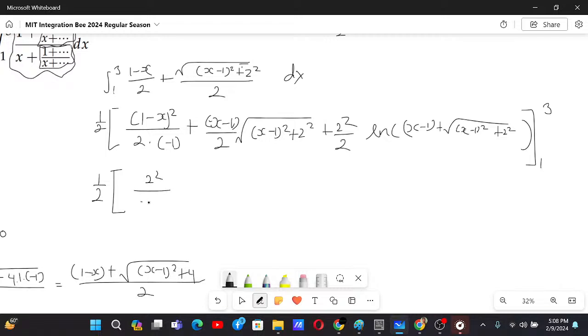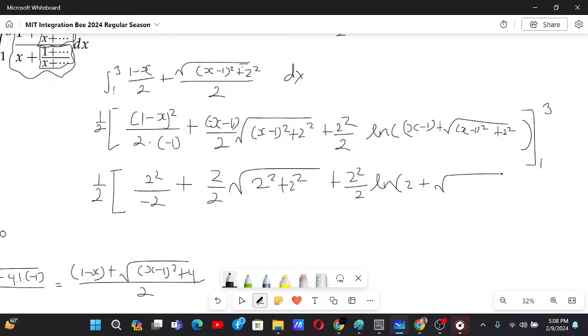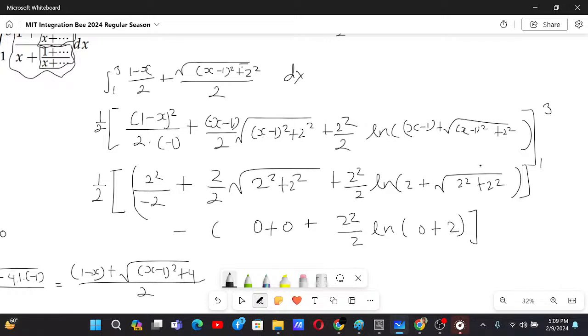Now we have 2 square by minus 2 plus that is 2 by 2 root under 4. Is it 4? Not 4. This is 2 square plus 2 square, 8. It's 2 square plus 2 square by 2, this is ln of 2 plus root under 2 square plus 2 square. And then minus, if you substitute 1, this is 0 plus 0 plus this is 2 square by 2 ln of 0 plus 2. ln of 2, isn't it?